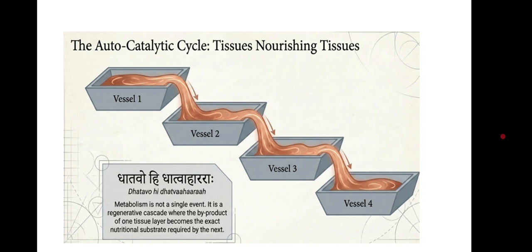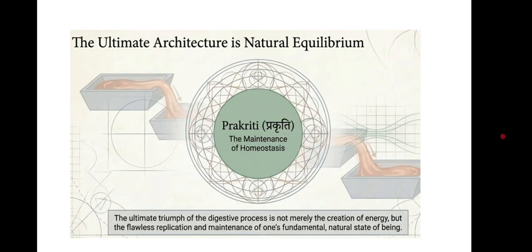Metabolism is not a single event, it is a regenerative cascade where the byproduct of one tissue layer becomes the exact nutritional substrate required by the next. It is the ultimate architecture of natural equilibrium. It's the prakriti, the maintenance of homeostasis. The ultimate triumph of the digestive process is not merely the creation of energy, but the flawless replication and maintenance of one's fundamental natural state of being.